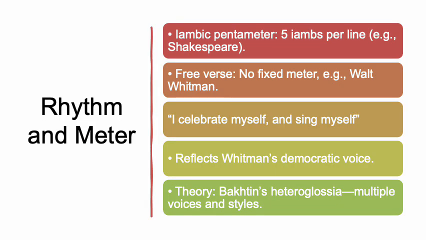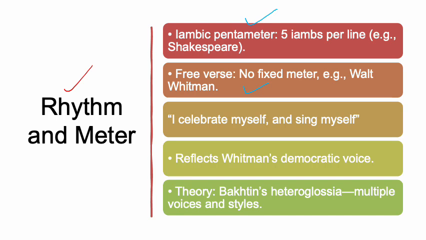And the same is the case with rhythm and meter. In rhythm and meter, iambic pentameter is the most famous one. It has five iambs per line, as Shakespeare, Marlowe and Milton have been using. There is also free verse, which may not have fixed meters, and may have different meters, as used by Walt Whitman.